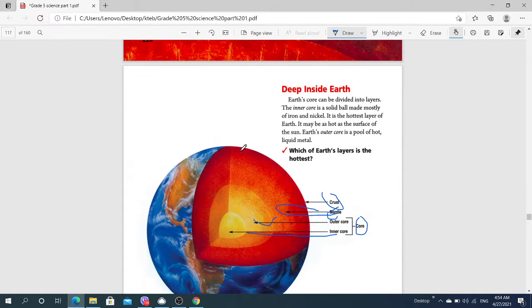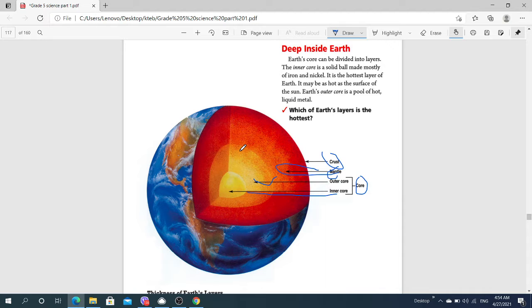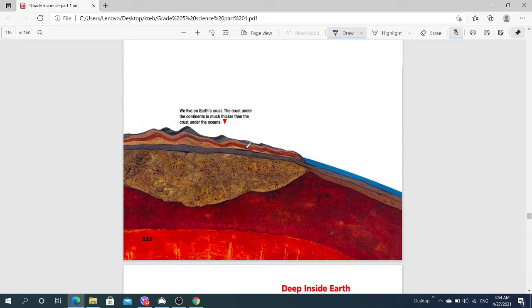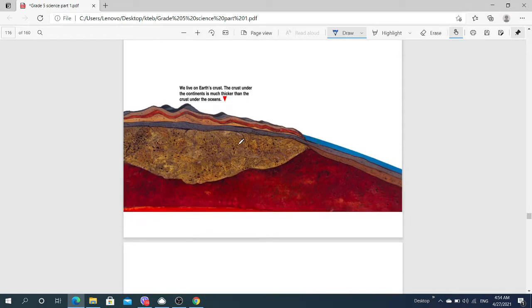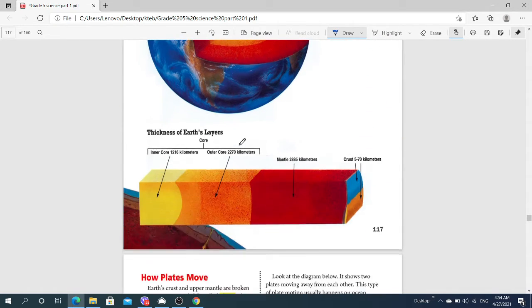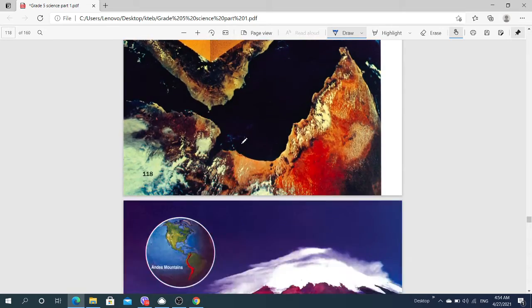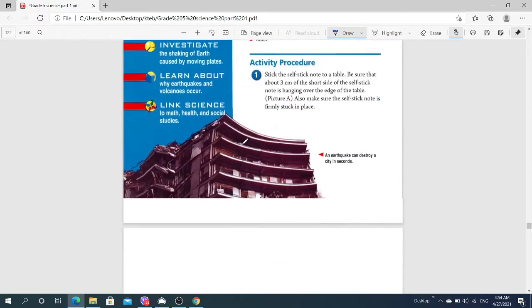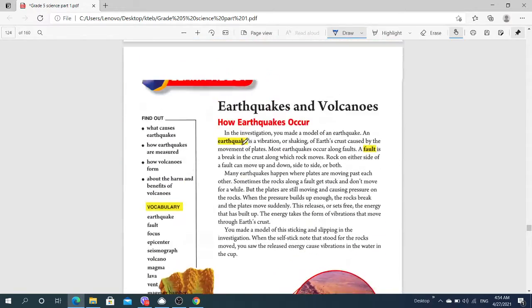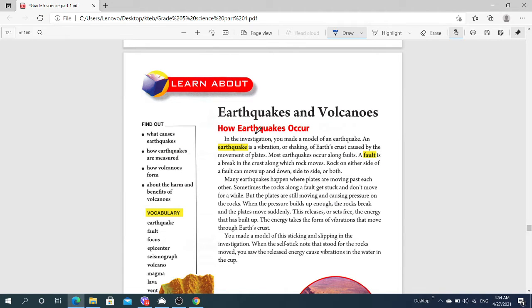I told you to draw this picture and send it to my personal number, but most of you didn't. So please focus on the questions that I told you to write in your notebook or homework. For today, as I told you, we have earthquakes and volcanoes. How do earthquakes occur? In the investigation, you might look at until here.